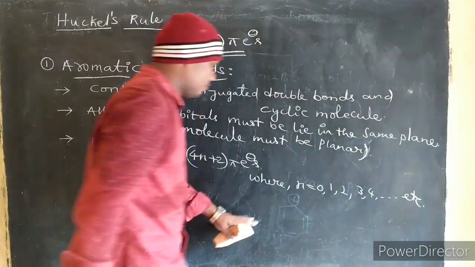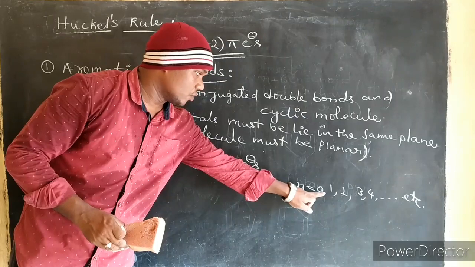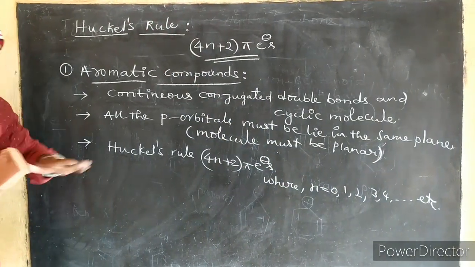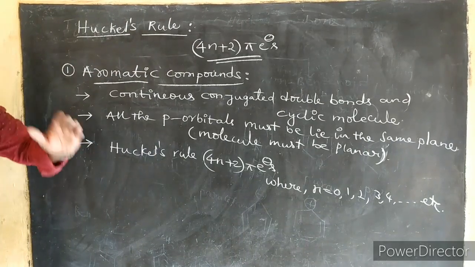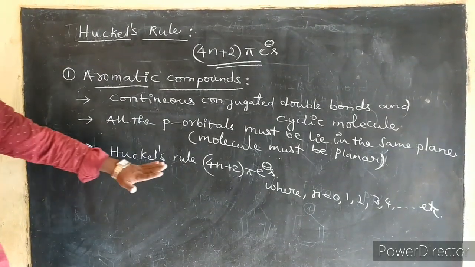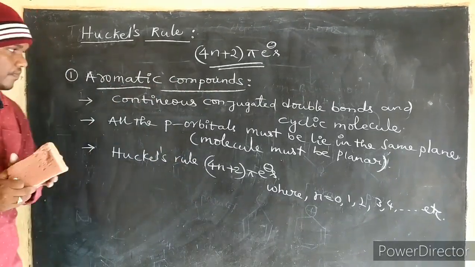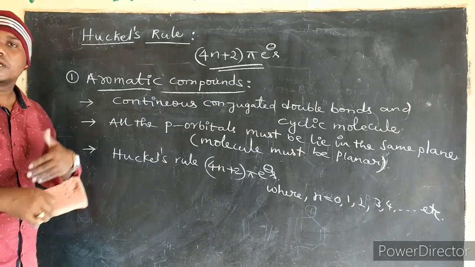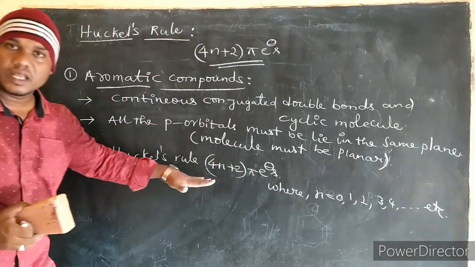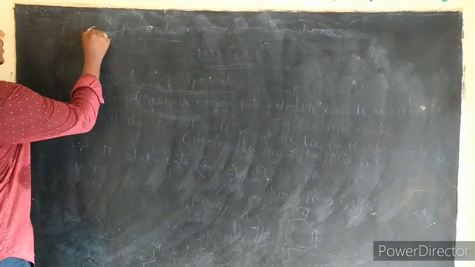The n value must be an integer: 0, 1, 2, 3, 4, like this only. Okay? If the molecule satisfies all these three conditions, then that molecule is considered an aromatic hydrocarbon. Correct? Now we are going to discuss how to calculate the n value based on Huckel's rule for organic molecules. Examples.